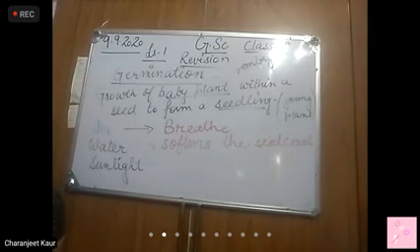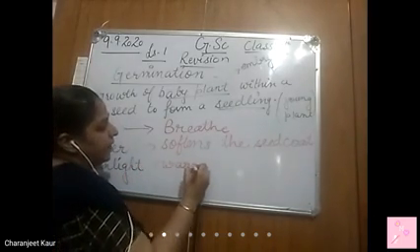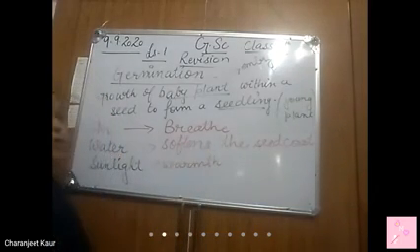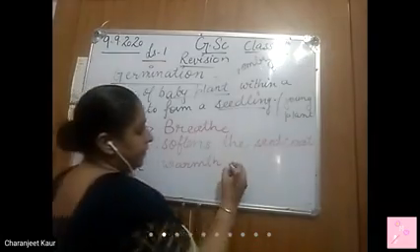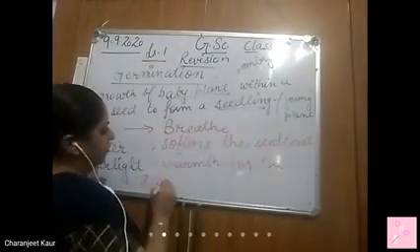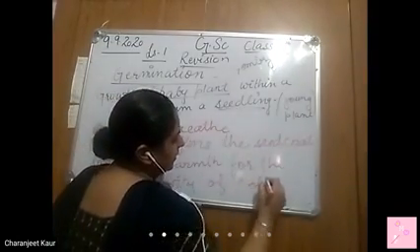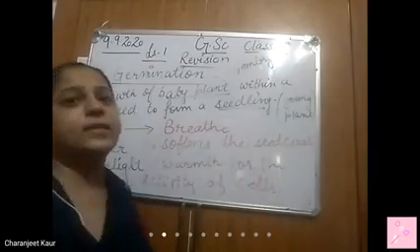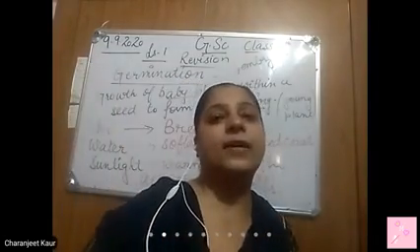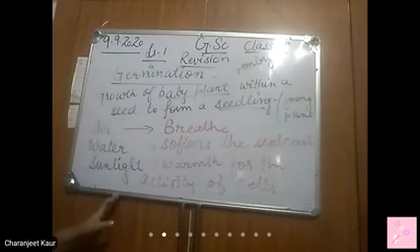Now what is sunlight providing? Warmth, garmi, warmth. For what is warmth required? Warmth for the activity of cells. Right? For what is warmth required? Warmth is required for the activity of cells during germination.